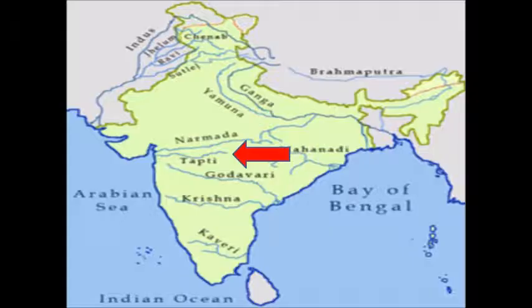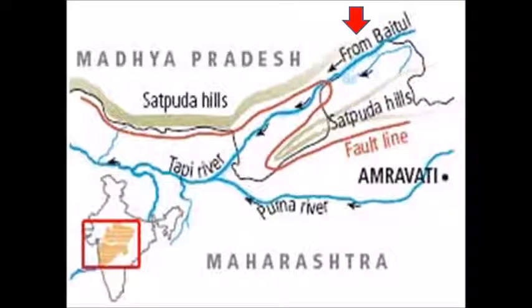Tapti. The Tapti is one of the major rivers of the peninsular India with a length of about 724 kilometers. It covers an area of 65,145 square kilometers. Tapti River rises near Multai in Betul district of Madhya Pradesh at an elevation of about 752 meters.